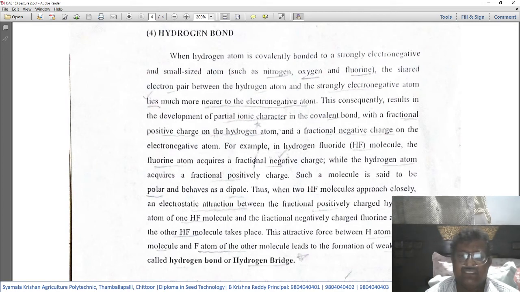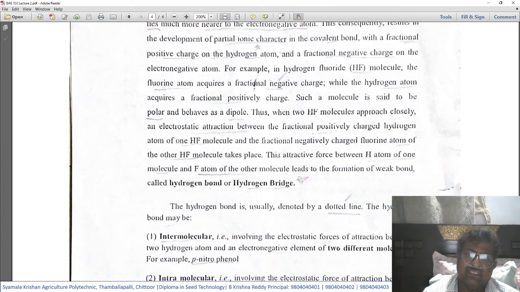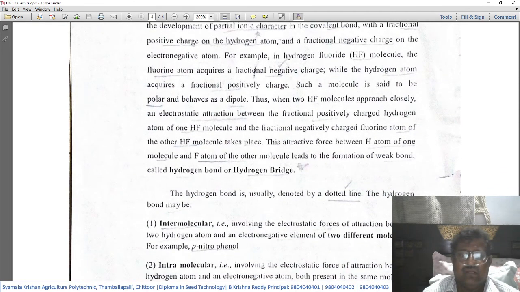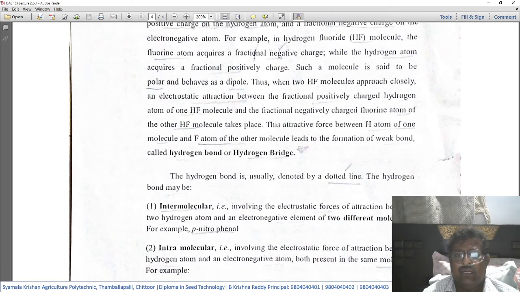These attractive forces between the H atom of one molecule and the F atom of the other lead to the formation of a weak bond called the hydrogen bond or hydrogen bridge. It is weak in nature, not strong, and is usually denoted by a dotted line.